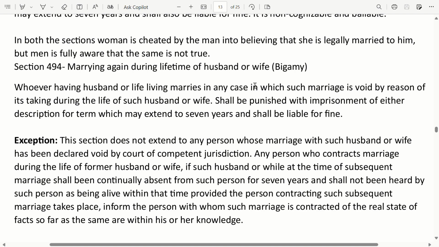It also does not extend to any person who contracts marriage during the lifetime of a former husband or wife, if such husband or wife shall have been continually absent from such person for 7 years, and shall not have been heard of by such person as being alive within that time, provided the person contracting such subsequent marriage informs the person with whom such marriage is contracted of the real state of facts, so far as the same are within his or her knowledge.